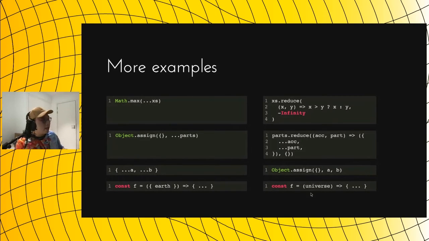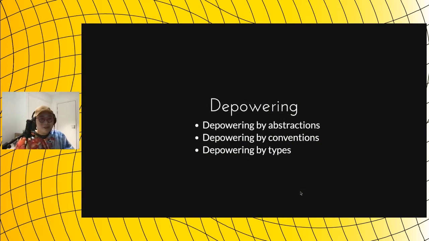So yeah, deconstructing helps with readability as well. Deconstructing variables is less powerful than getting the whole object in and just using the Earth, if that makes sense. All right. Anyways, moving on.